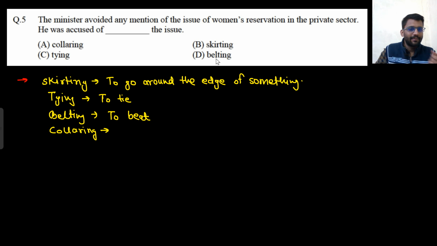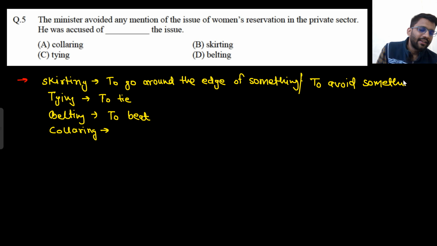What do you mean by belting? Belting means to beat someone with a belt. To beat someone. That's the meaning. Tying means to tie someone. And what does skirting mean? Skirting means to go around the edge or to avoid something.